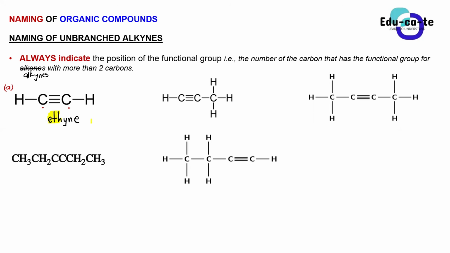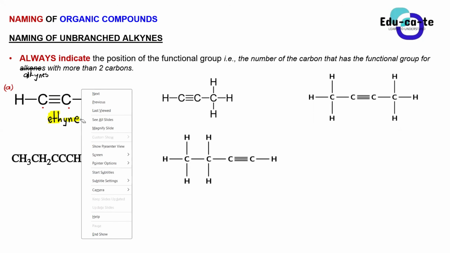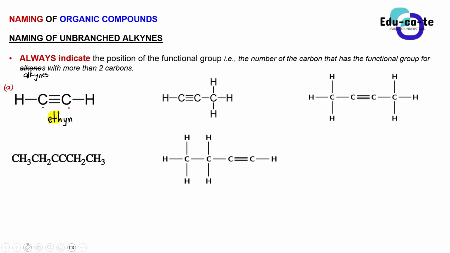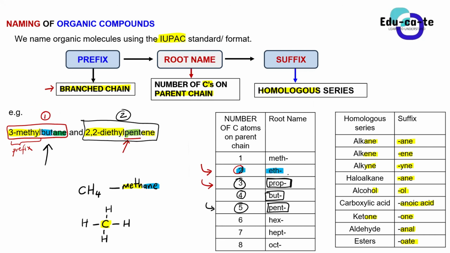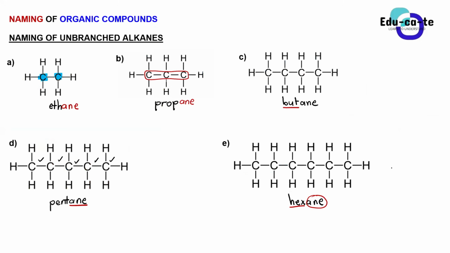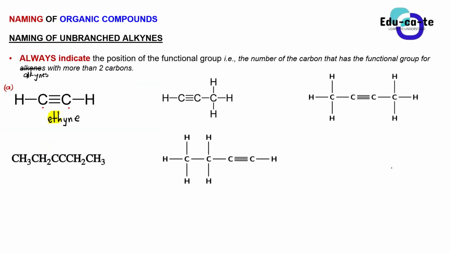Then the last part is the YNE, which tells us our homologous series is going to be one of the alkynes. Remember that for alkynes, if you go to our reference table, the suffix of the name is YNE. So at the end of the name of an alkyne, you must have a YNE. So that's ethine. The common name is known as ethylene, but don't worry about that. But this is ethine.